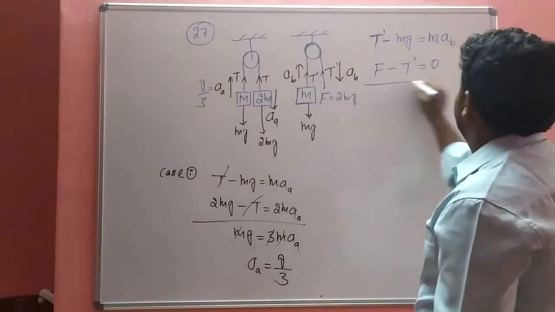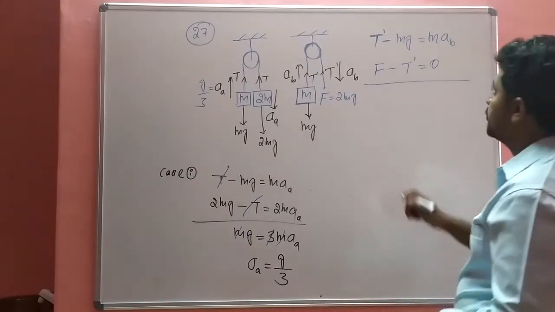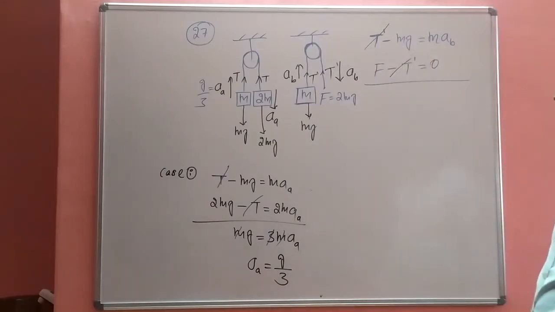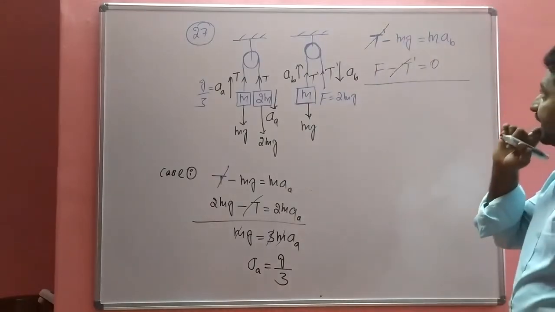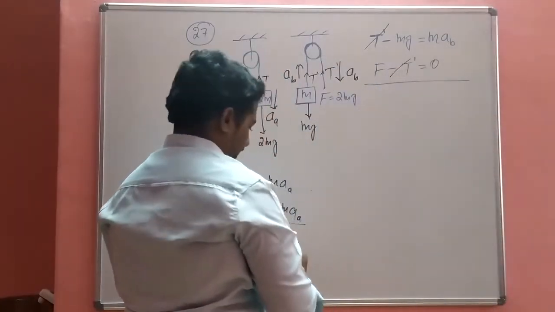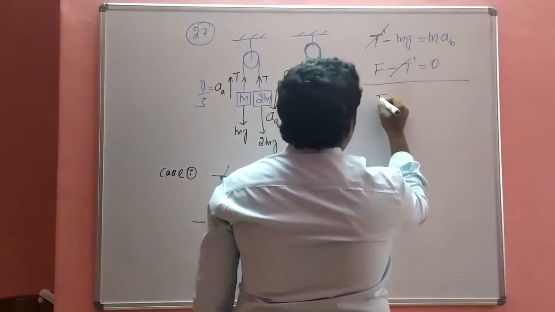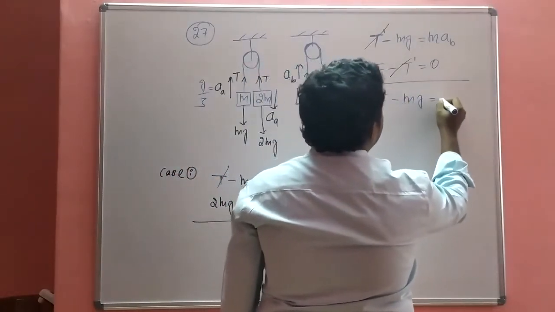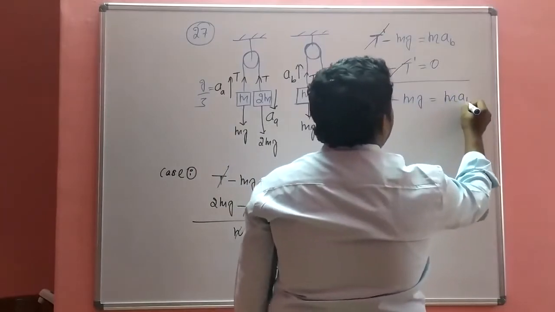So T dash minus T dash gets cancelled. Then F minus mg is equal to MAB.